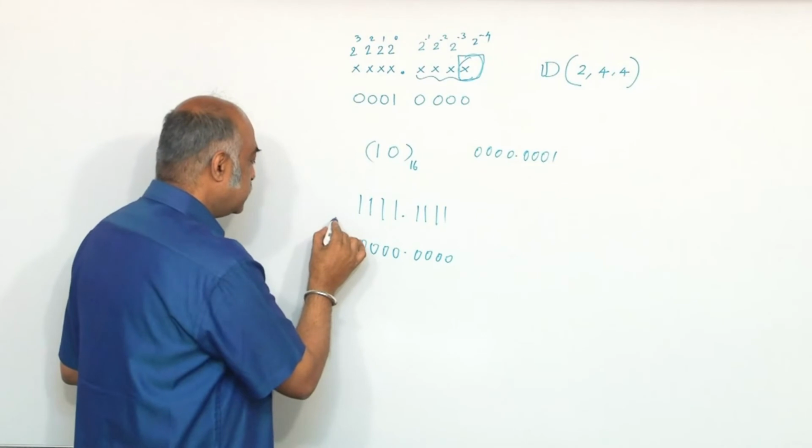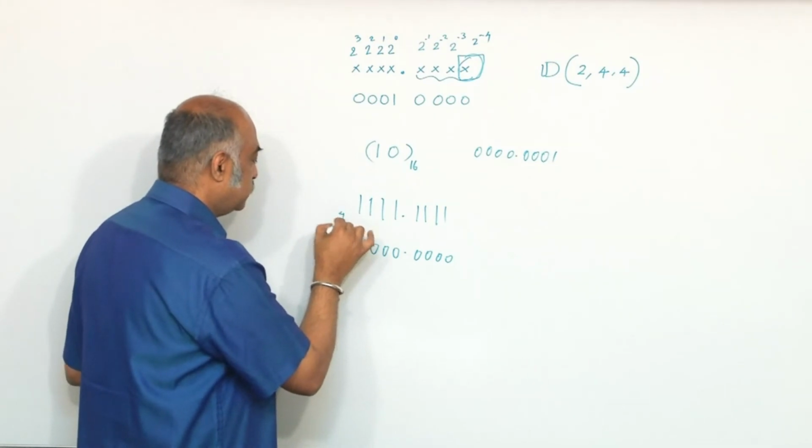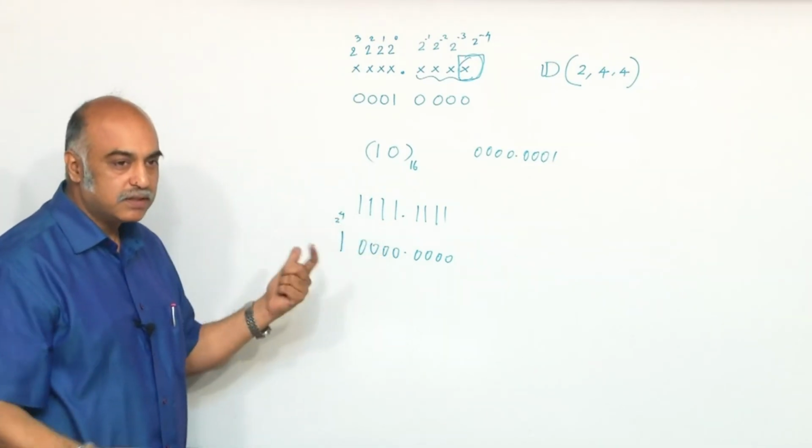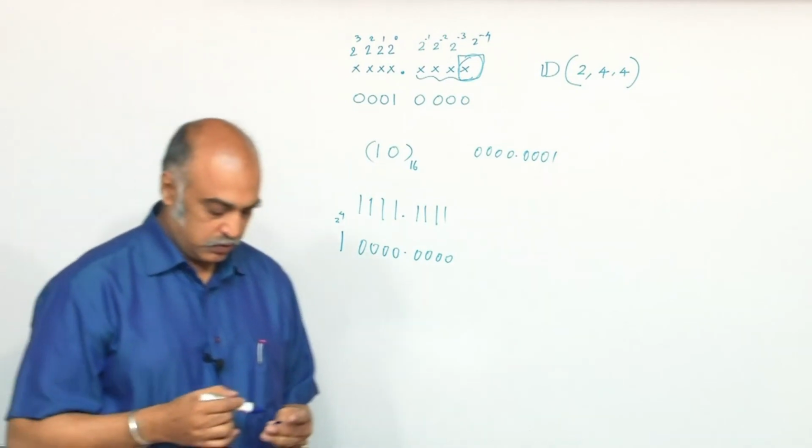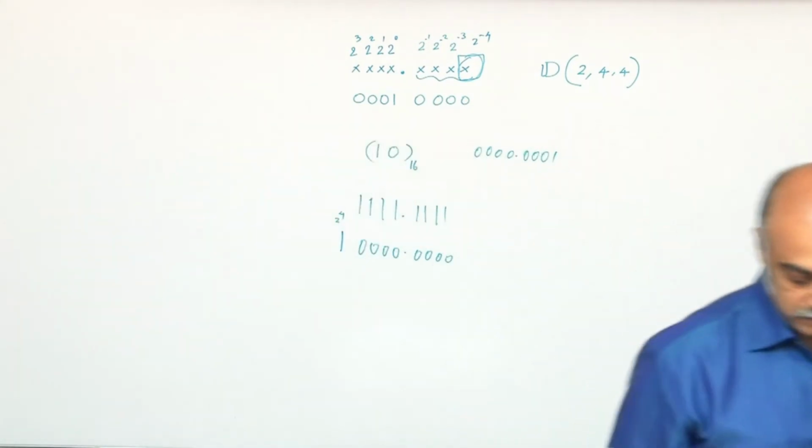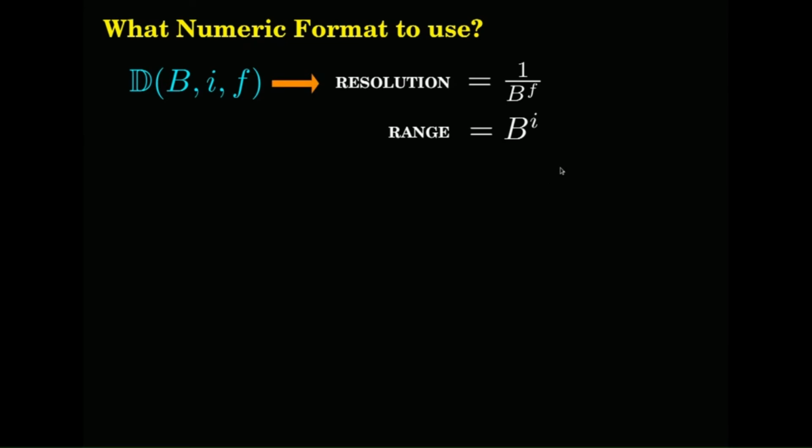But this is 2 to the power of 4. It will go up to less than that, so just one less than. That is why I am saying it is not exact, but anyway it does not matter. You understand what it means. B to the power of I means it is less than that, the immediate number, 1 bit less than that.